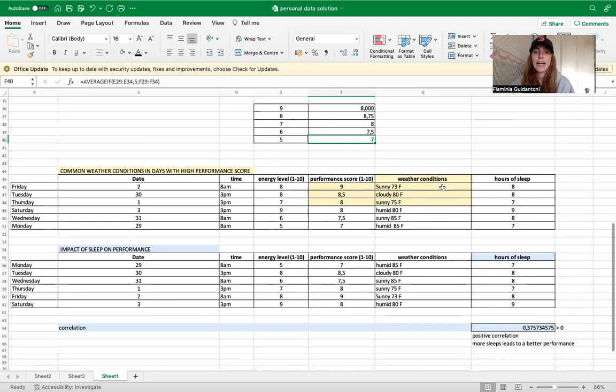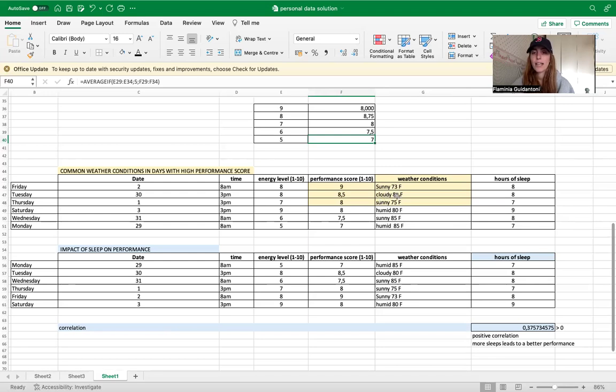As you can see here, the first three numbers are the highest in my performance score, and starting from the first one, we can see that it's a sunny day and 73 Fahrenheit. So it's a sunny day with 73, so it was not that high in temperature. The second day is a cloudy day with 80 Fahrenheit.